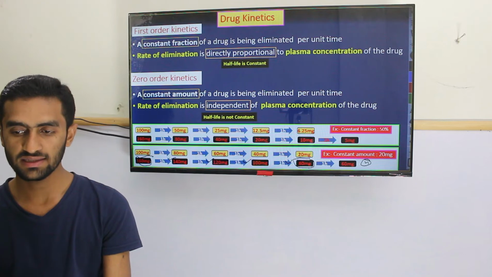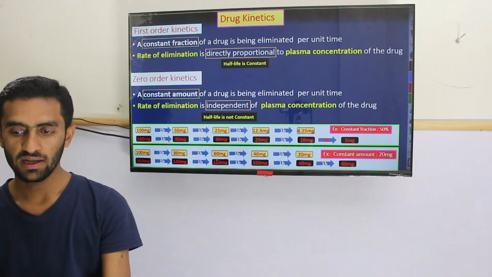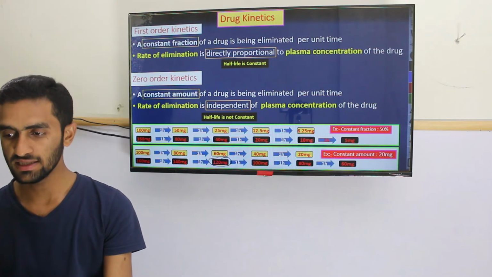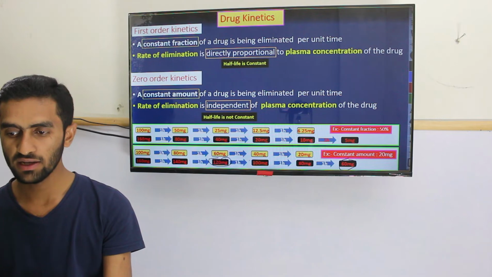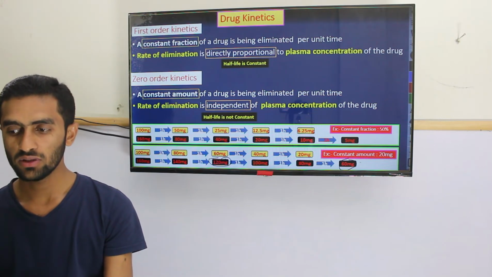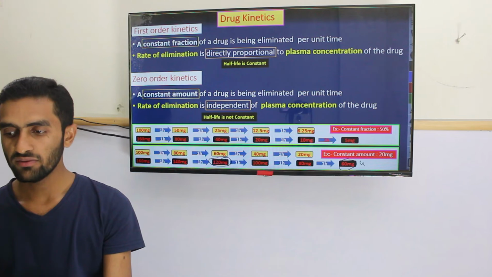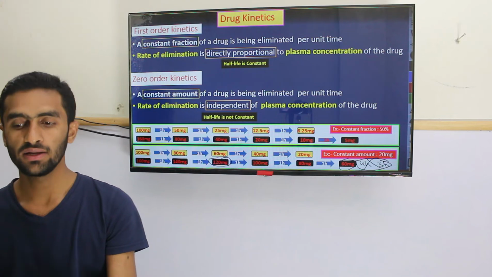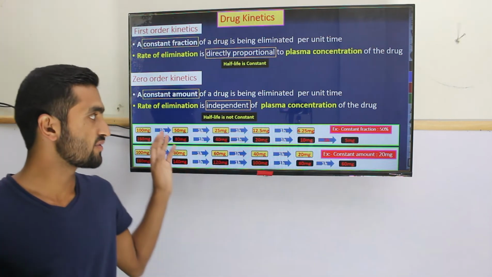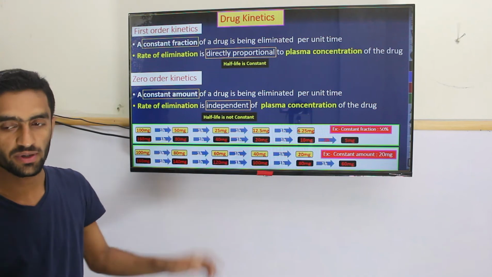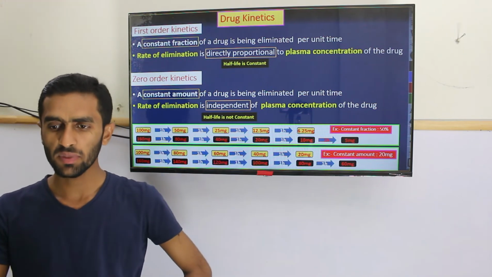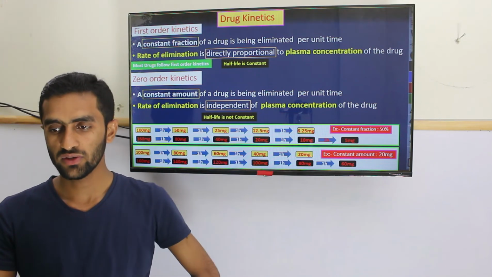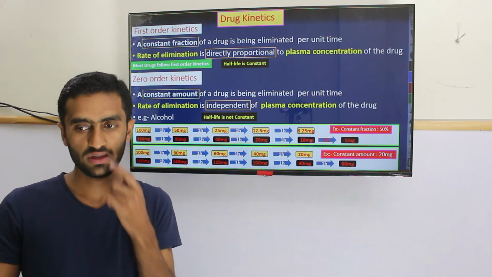So in this case, can we say it has 4? No. Let's compare with the 120. Here is 120, and half of it will be 60. How many hours does it take? 1, 2, 3. So in the last one it was 4, now it's 3. So you can say its half-life is not constant. In first order, after each half-life 50% is going to be excreted, so the half-life is fixed. But the important thing is most drugs follow first order kinetics, so don't confuse that. But some, like alcohol, follow zero order.